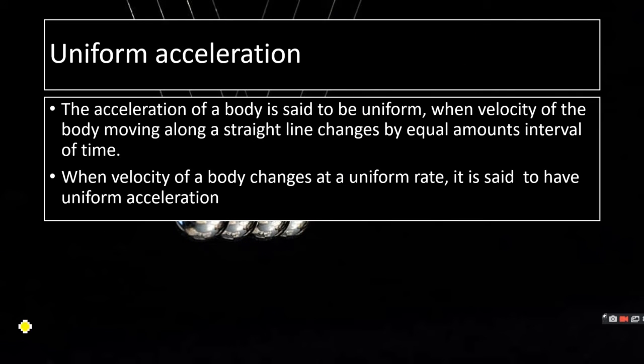Also, let's try to find out the SI unit of acceleration. SI unit is standard unit, right? So we know acceleration is difference of velocity with respect to time. If I divide meter by meter, it will be meter only.